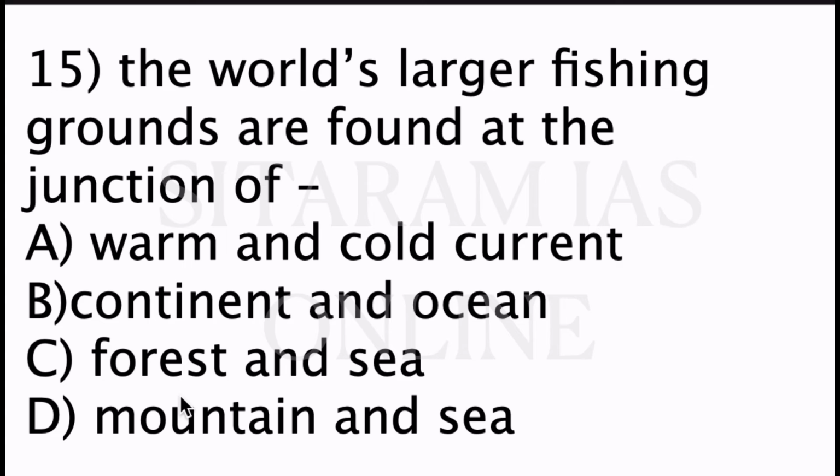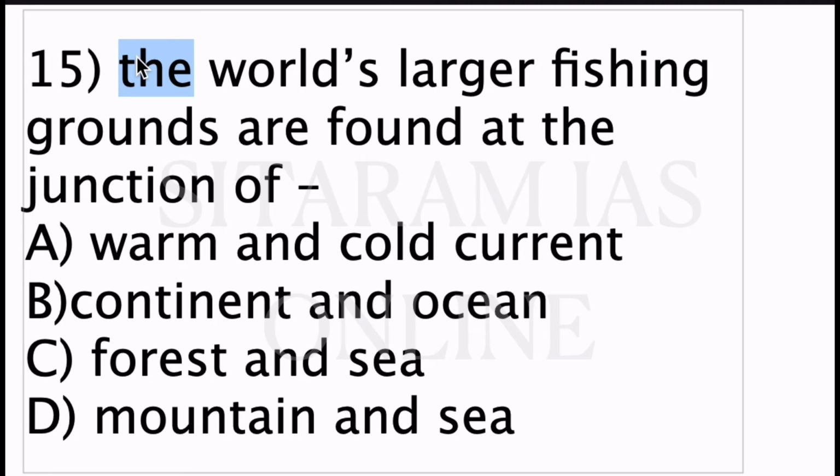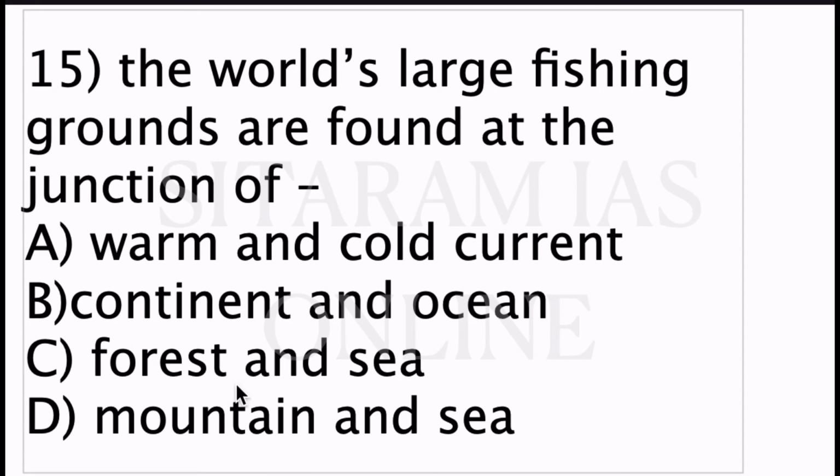15th question, the world's large fishing grounds are found at the junction of option A, warm and cold currents, B, continent and ocean, C, forest and sea, D, mountain and sea. So the correct answer is option A. It is found at the junction of warm and cold currents.